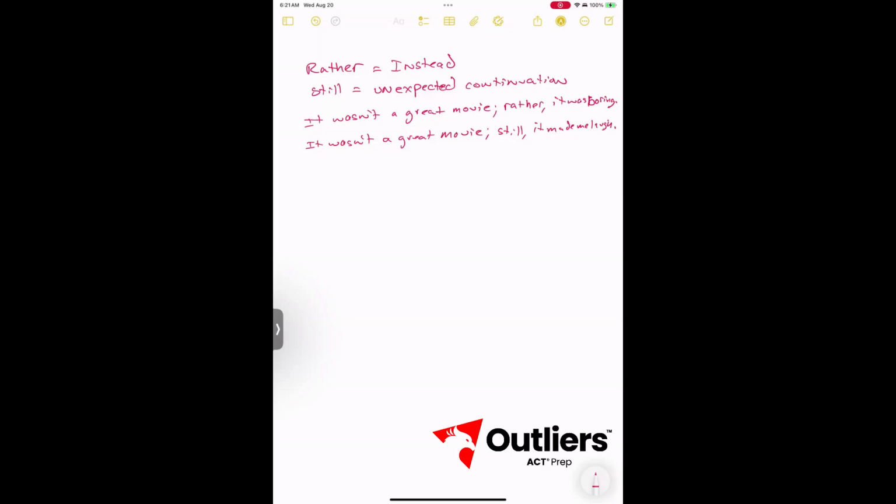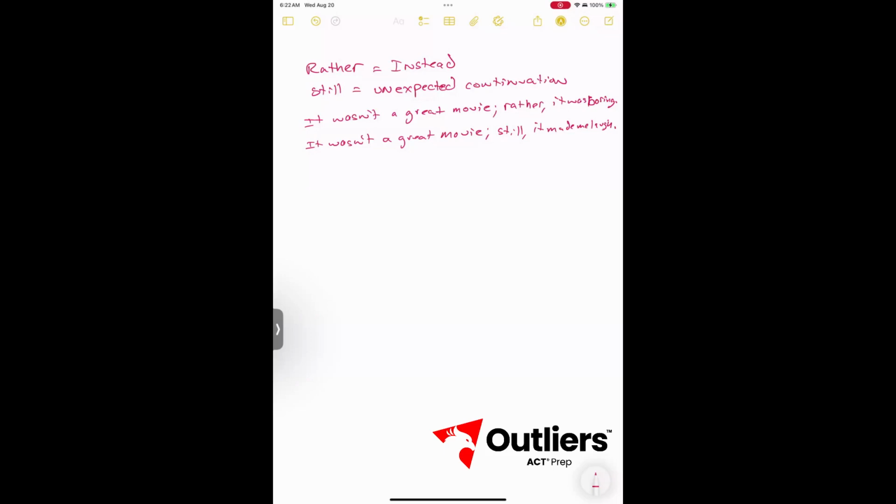Here's some examples. It wasn't a great movie. Rather, it was boring. So you're just elaborating on the contrast that you've already set up. It wasn't a great movie. Rather, it was boring.